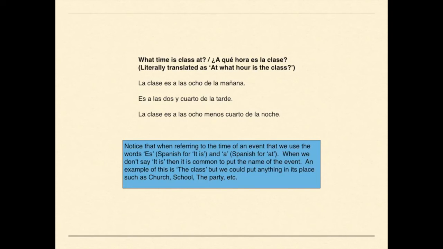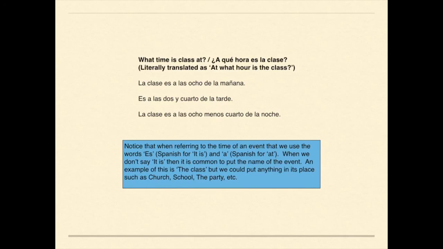We just simply say, it is at. Es a. Es a las 2:15 de la tarde. And finally, another example, la clase es a las 8 menos cuarto de la noche. So the class is at 8 minus a quarter, or a quarter till 8 at night.